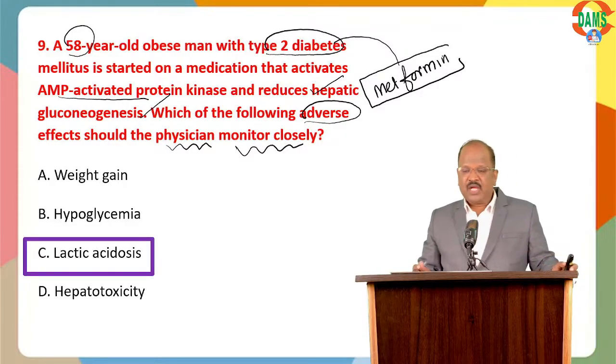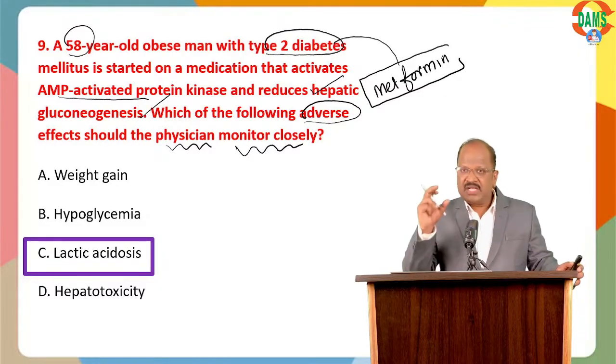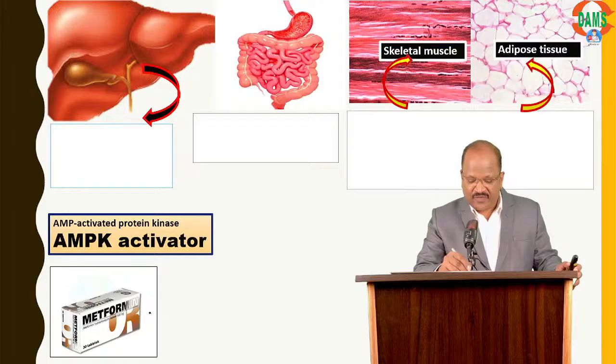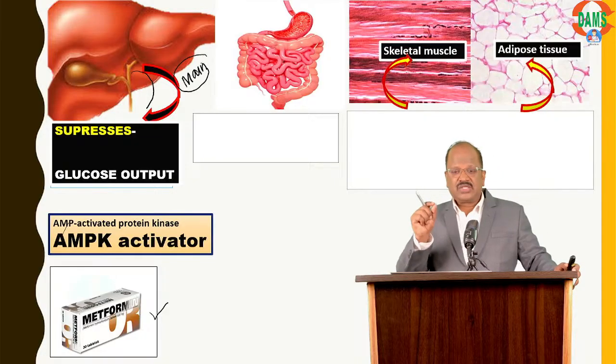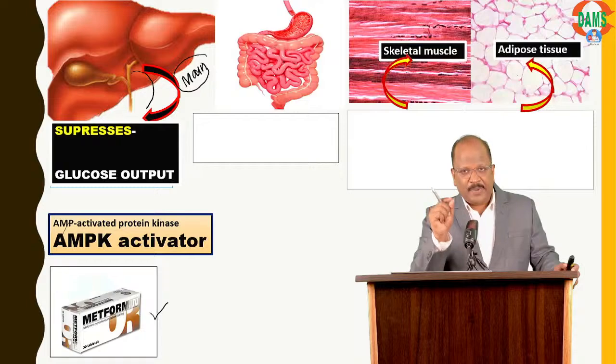Anyway, just 2 minutes, two important points. When you say metformin, remember metformin is an AMPK activator, thereby reducing glucose output from the liver. So the main mechanism of action is that metformin reduces glucose output from the liver.